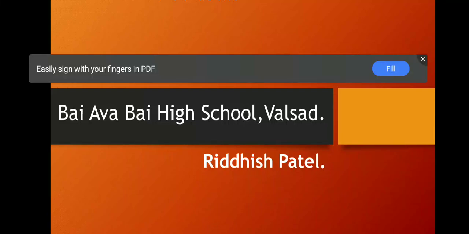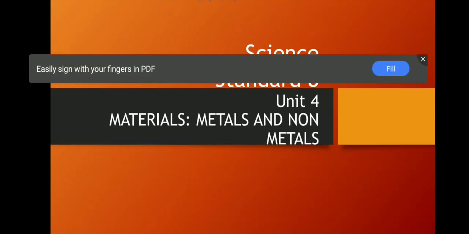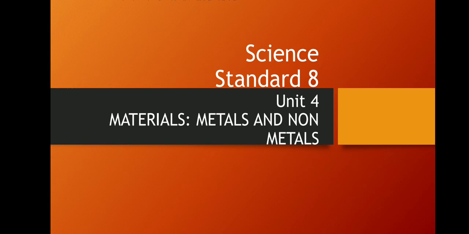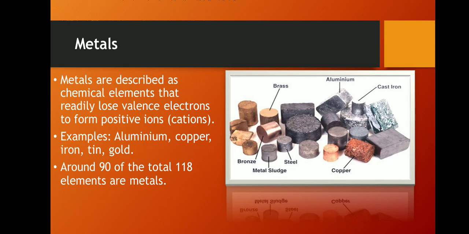Friends, today we are going to learn chapter number 4, metals and non-metals. What are the topics we will learn in it? Physical properties of metals and non-metals, chemical properties of metals and non-metals, displacement reactions, chemical properties of non-metals, and uses of metals and non-metals are some topics we are going to discuss in this chapter. Now let's try to understand what metals and non-metals are.